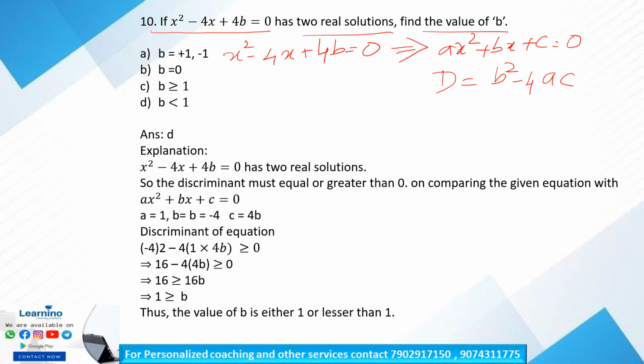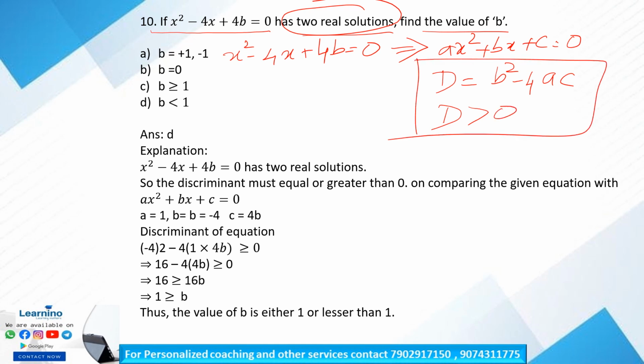For an equation which has two real solutions, the discriminant D is always greater than 0. Clear? This is a condition. So what is the discriminant of this equation?